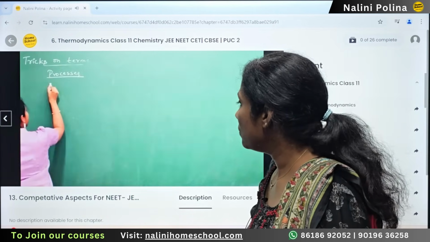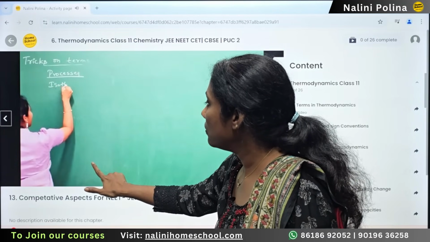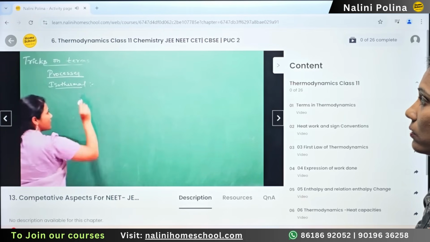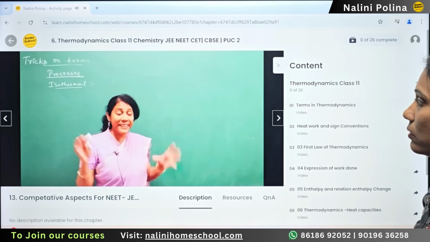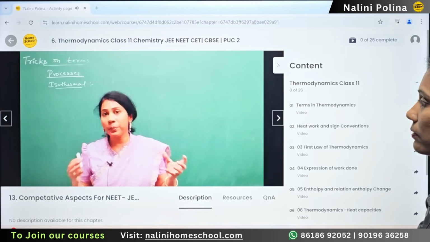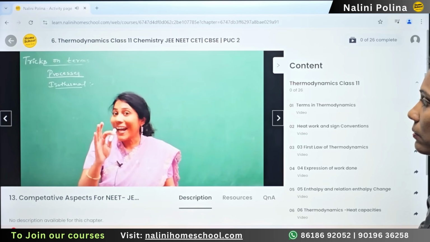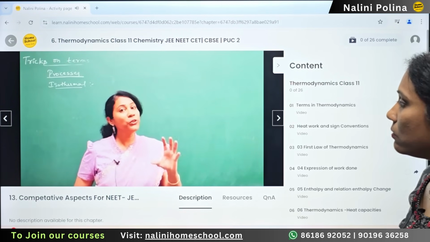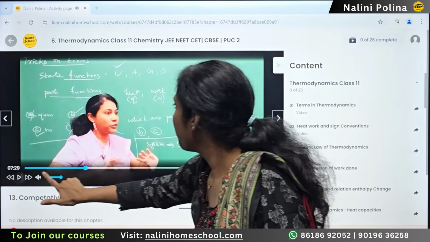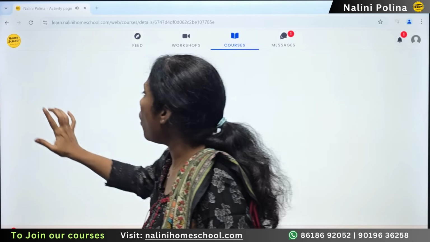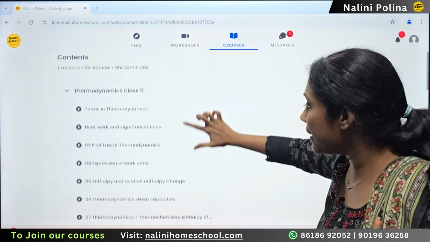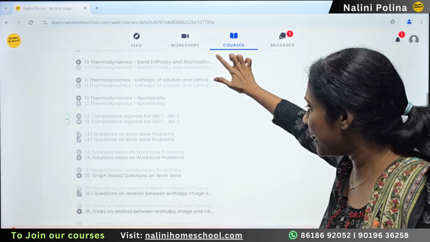This is important. You have an isothermal process, right? An isothermal process is any process that you do, anything that you do to a particular system, any change that you bring out in a particular system at constant temperature. If you do it at constant temperature, done. Okay, all the competitive concepts are explained in the advanced level separately, guys.